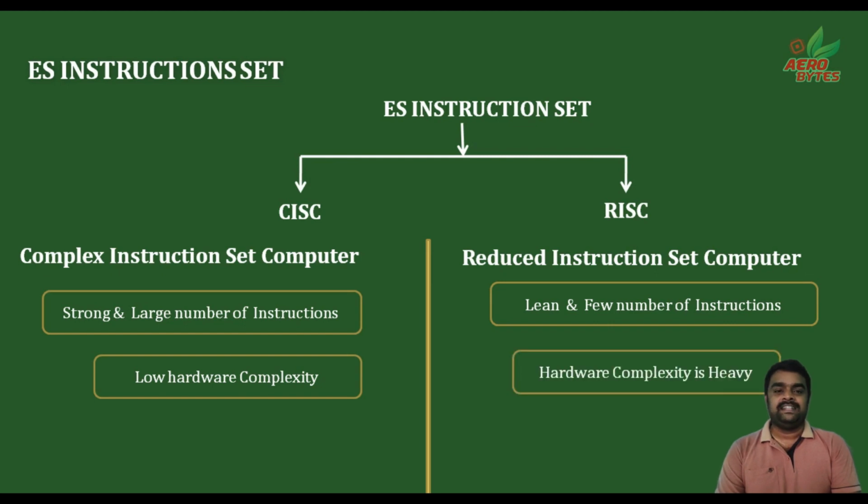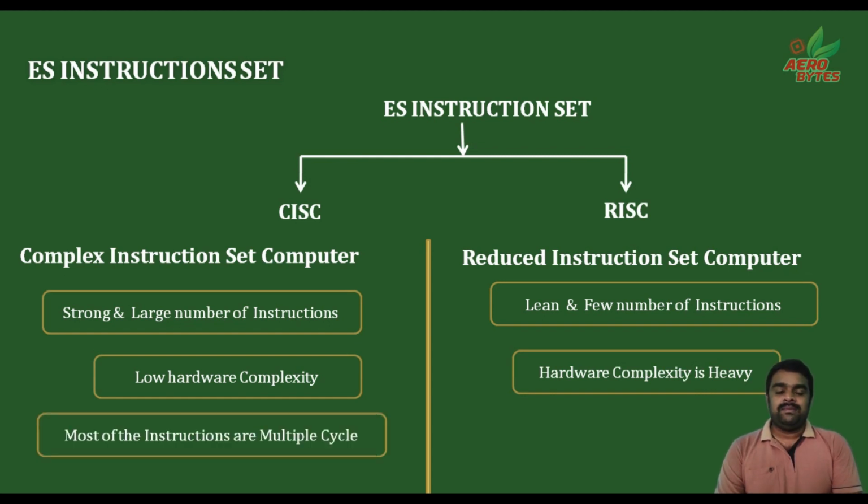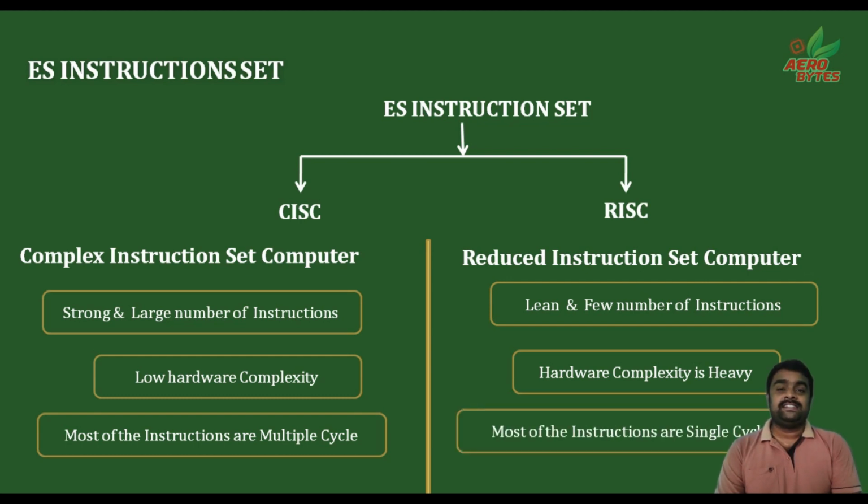High hardware complexity in RISC. Most of the instructions take multiple cycles in CISC. Most of the instructions are single cycle in RISC, except branching instructions, which take multiple cycles. Code density is light in CISC because the number of instructions is huge, but the code density is high or heavy in RISC.